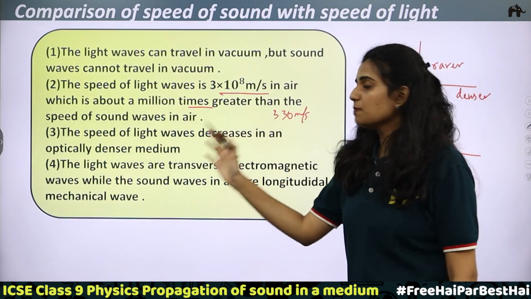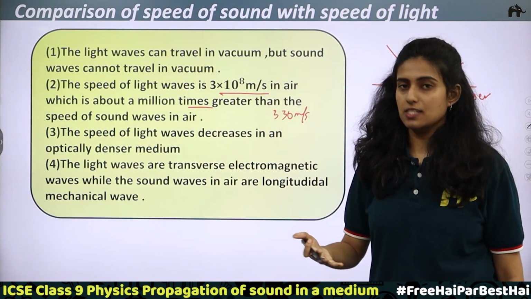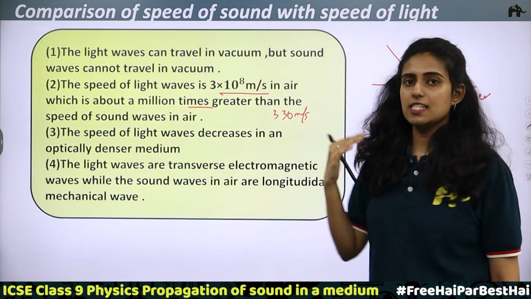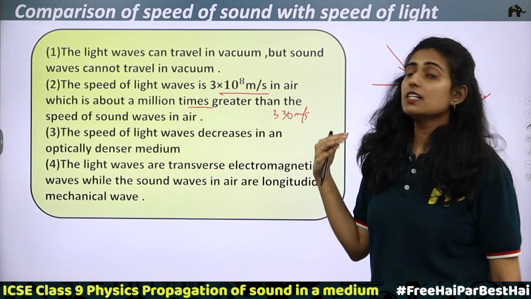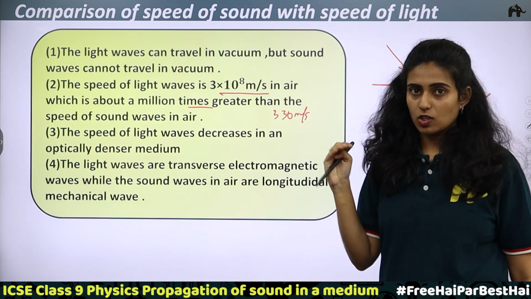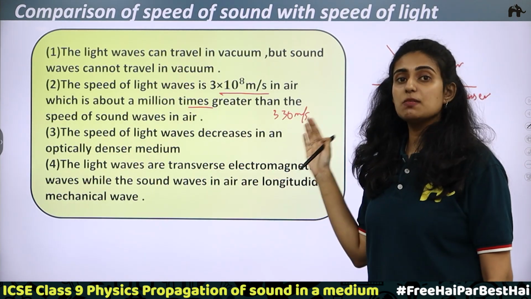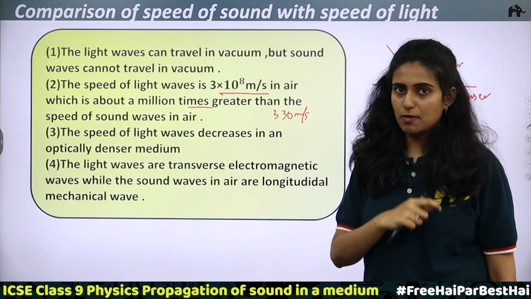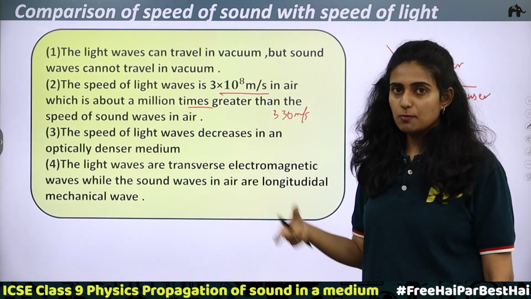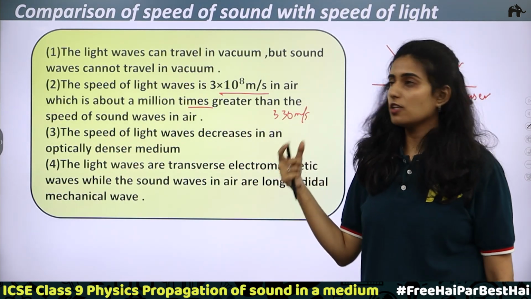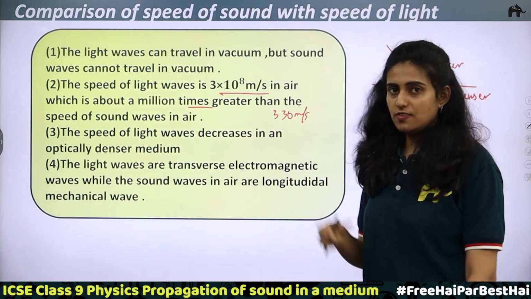So the speed of light, what happens is, when the density is changing, the direction is changing. Therefore, the bending of light is changing, and the speed is dependent on the density of the medium as well. So when the density of the medium changes, the speed of light waves changes.